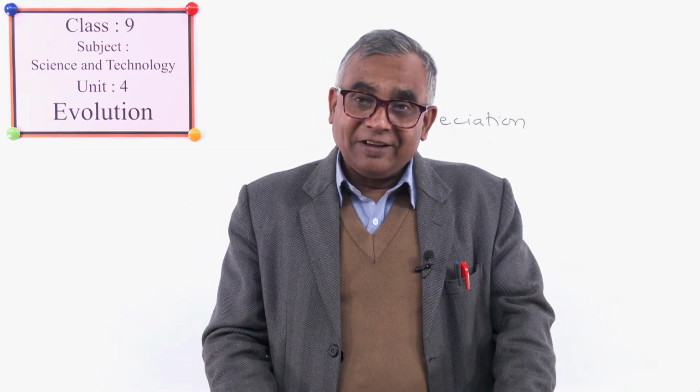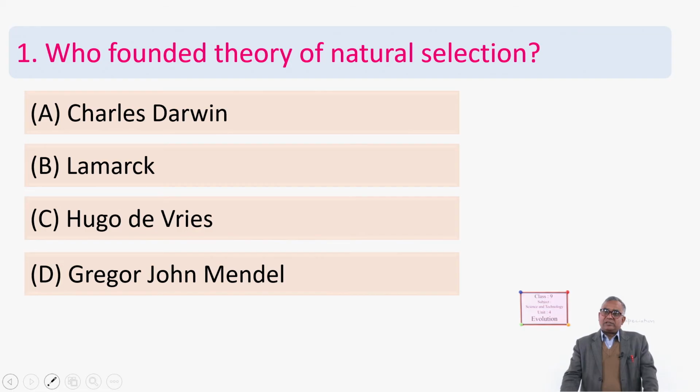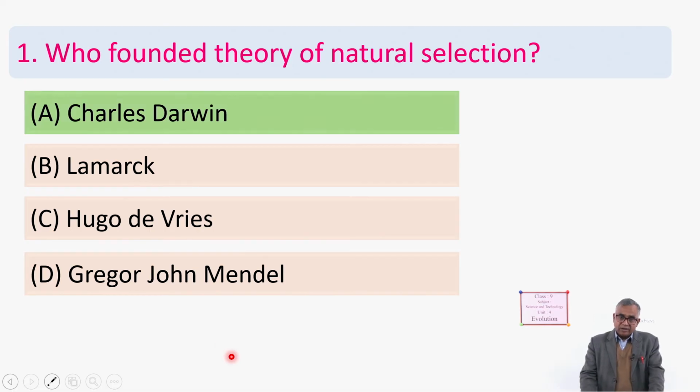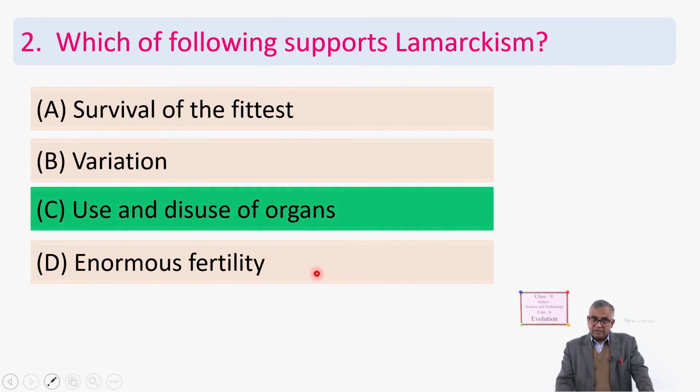Now, let's see what you have understood. Okay. Who founded the theory of natural selection? Charles Darwin, Lamarck, Hugo de Vries, or Gregor John Mendel? Yes. So, I think you have guessed easily. Charles Darwin. Next one, which of the following supports Lamarckism? Survival of the fittest, variation, use and disuse of organs, or enormous fertility? Use and disuse of organs. All the rest are from Darwin's theory.